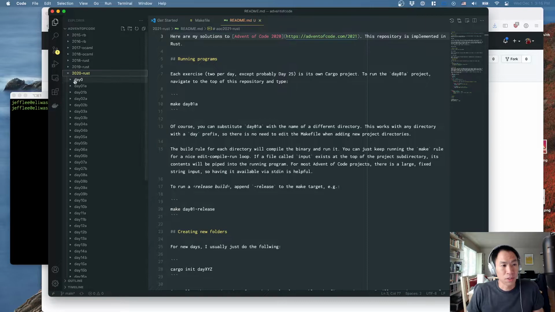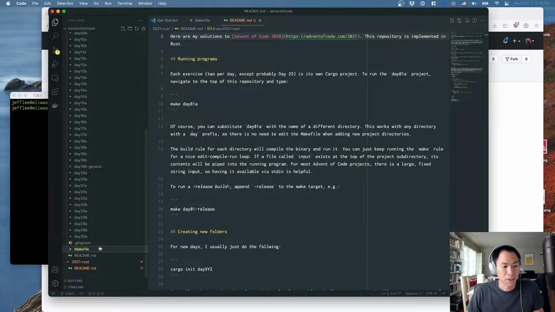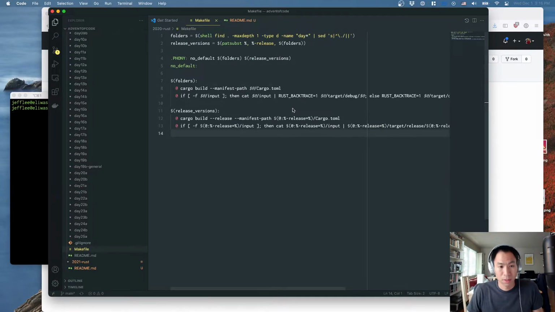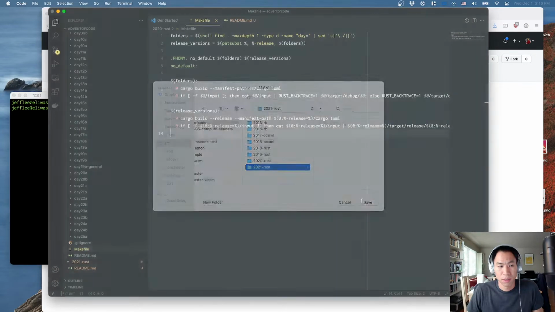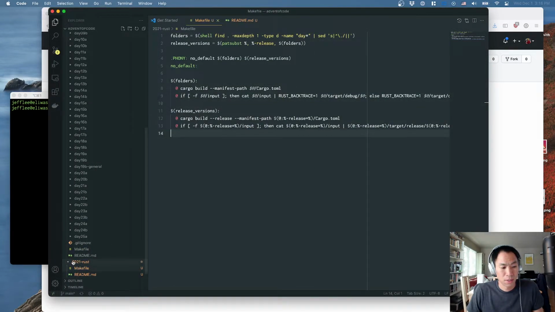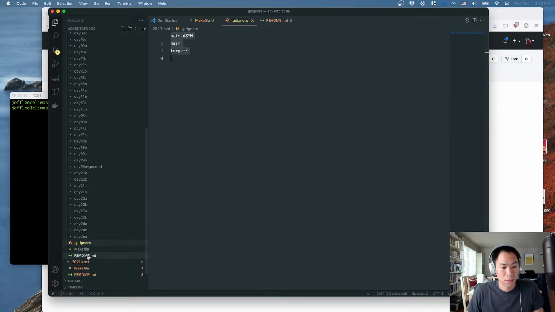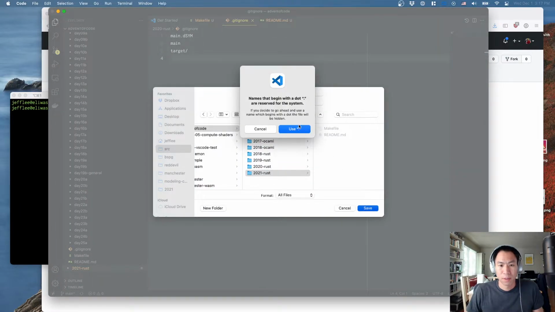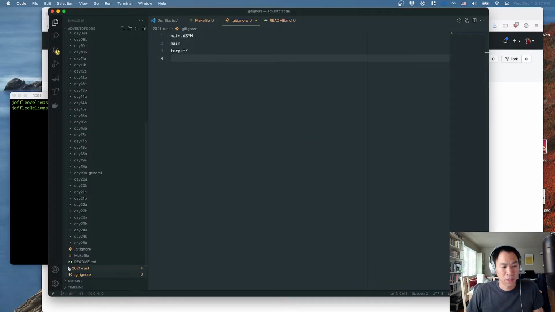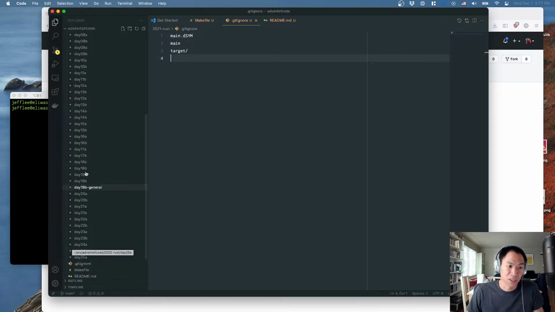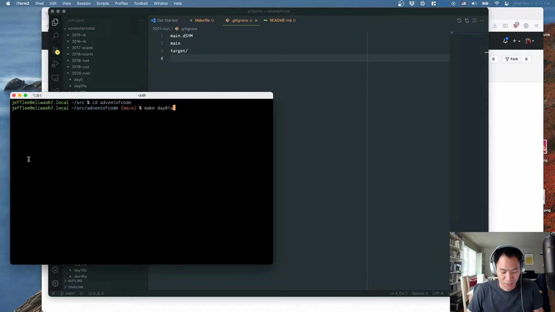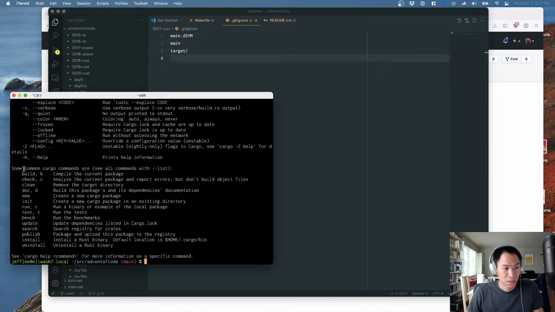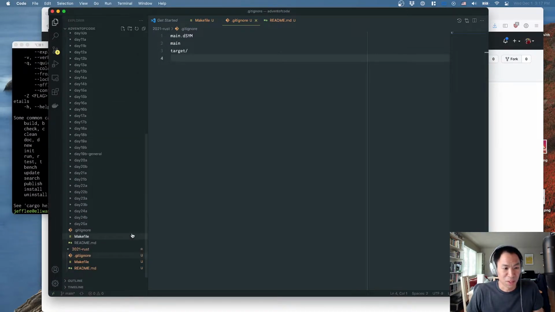Great, so far so good. I will also copy the Makefile and the git ignore. So that has me set up, and I just realized I don't even know if I have a Rust compiler. Do I have cargo? Yes, I do. Okay, that's a relief, because it probably would have taken me a long time to get Rust installed.